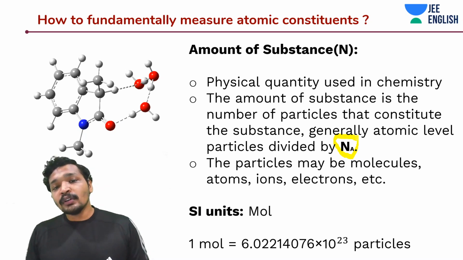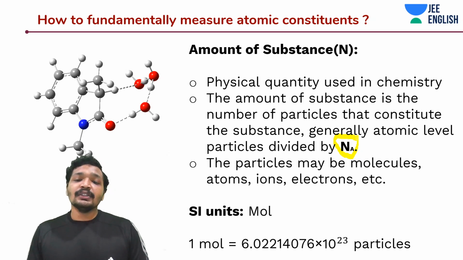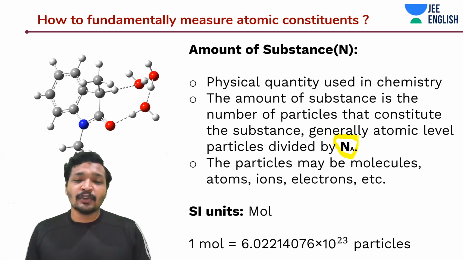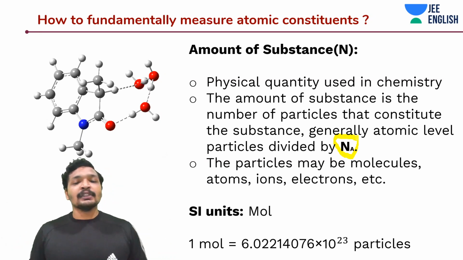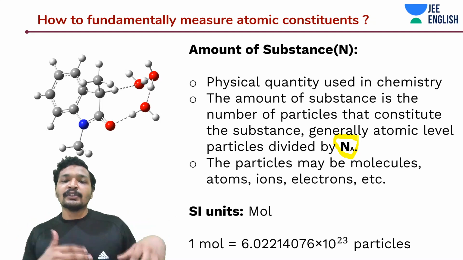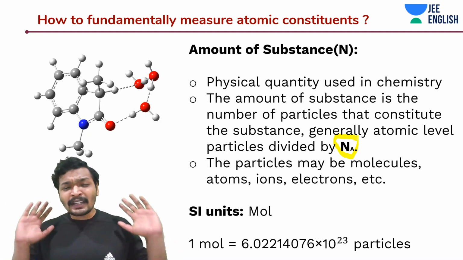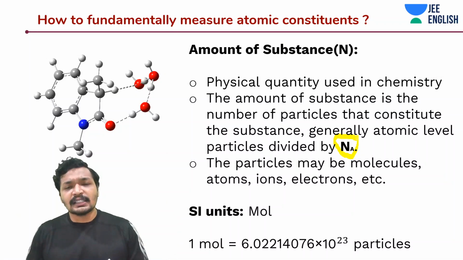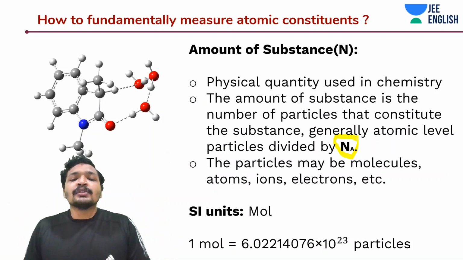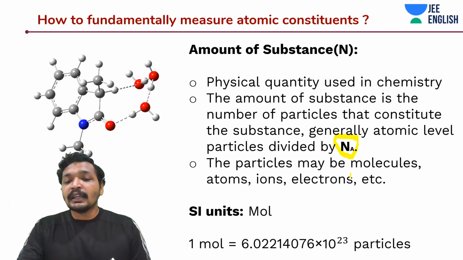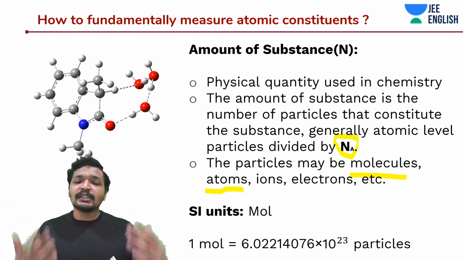And how do you find it out? You generally use the Avogadro number to do this, because 1, 2, 3 carbon-12 isotopes don't make sense. Back in the days it was carbon isotopes. Now we make use of amount of substance, which is not dependent on carbon-12, etc. And what can these particles be? Any atomic level particles: molecules, atoms, ions, electrons, etc. The most used ones are molecules and atoms.